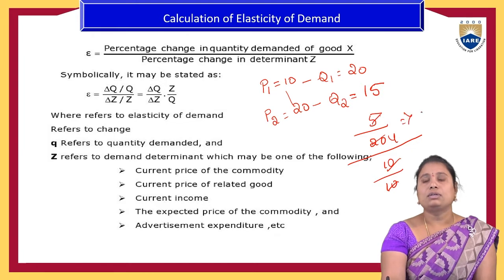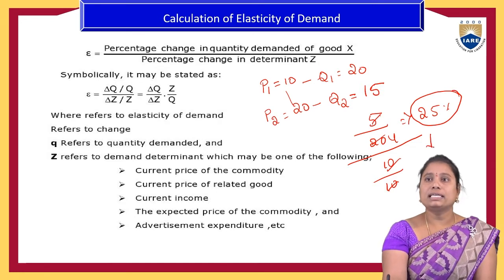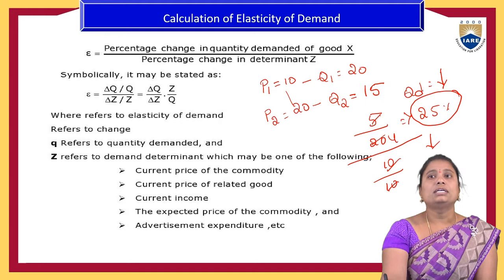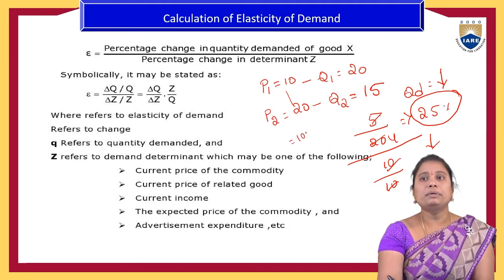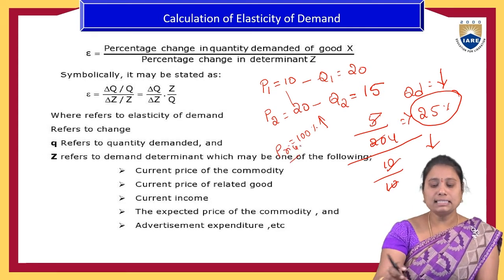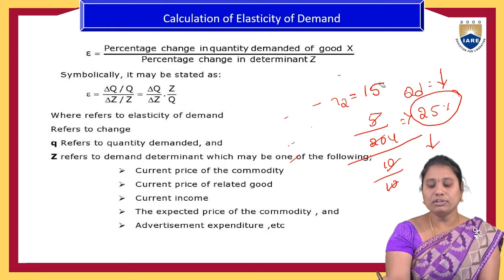So that is a 25% reduction in the quantity demanded of a product, due to the 100% increase in the price of the commodity. So that is the calculation or the measurement for the elasticity of the demand.